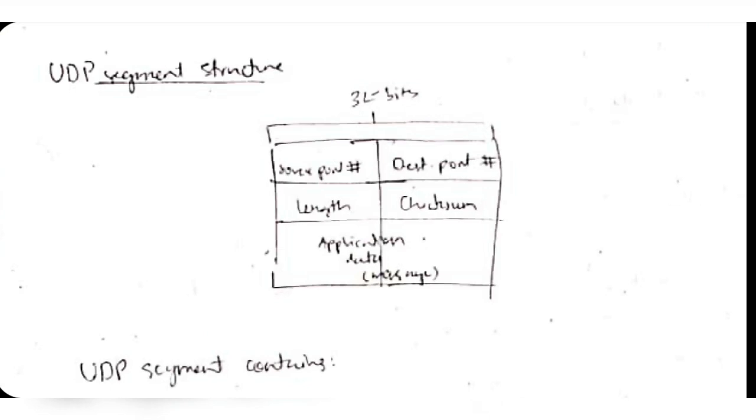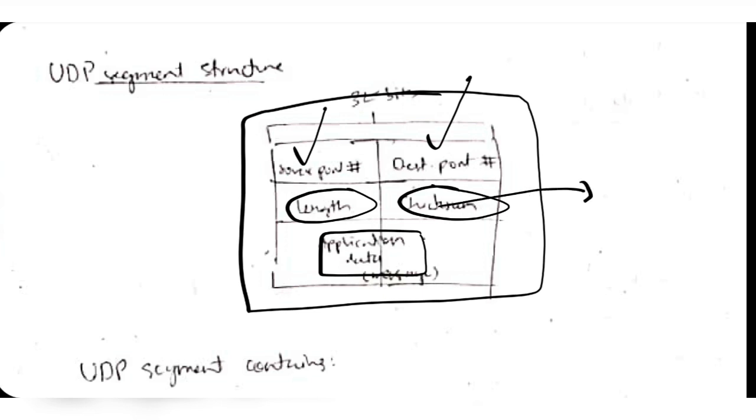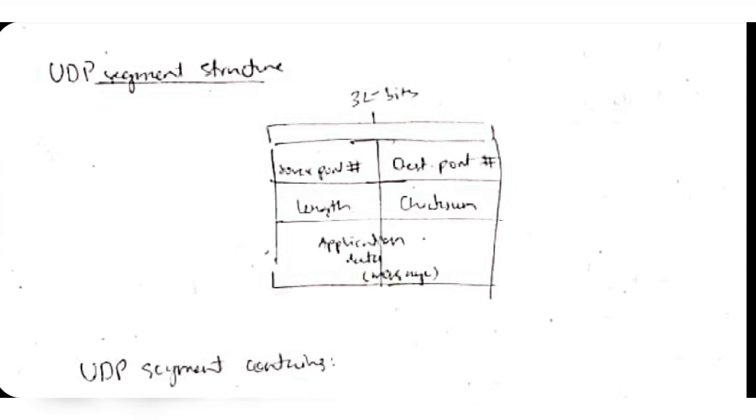The structure of UDP means, suppose you have a message here, that message will not be transferred as it is to the other device. The message will be included in a packet. What is included in the packet along with the message? Here is the message, and here we have the source port and the destination port, and the length, means the size of the data, and the checksum. Checksum is nothing but a way to verify if the message has an error or not. How we do that, we will discuss here.